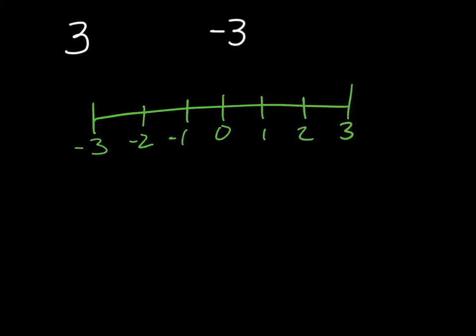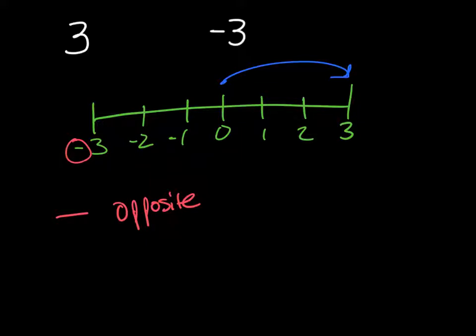And the reason I'm putting this sign here is because that represents the word opposite. And that helps us know which direction we're going in. So if we started at 0, we can go 3 units to the right, okay? Or we can go the opposite direction and go 3 units to the left with the two integers that we're looking at here. And again, to the left it represents -3, and to the right that represents a +3.